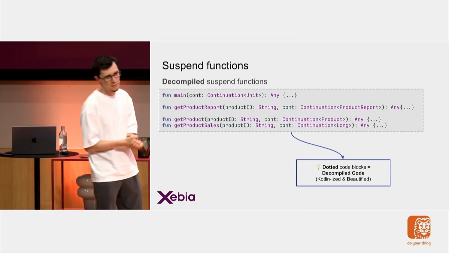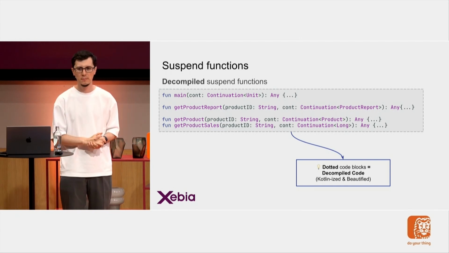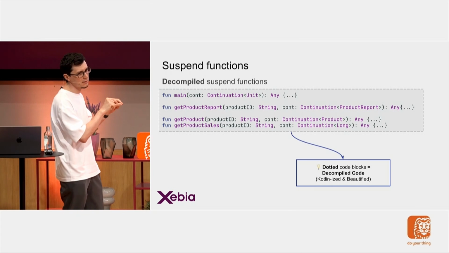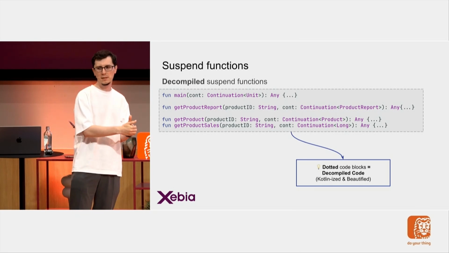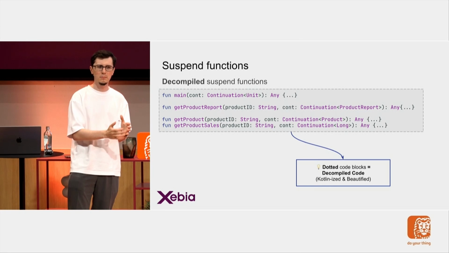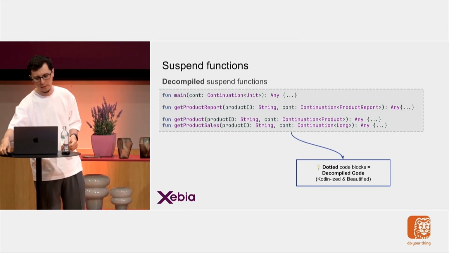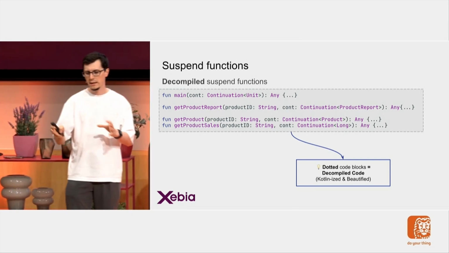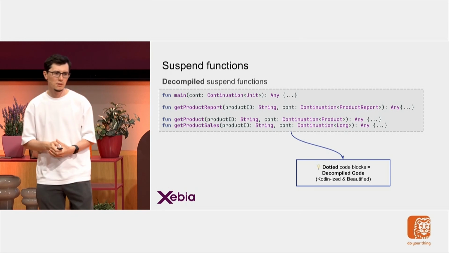The return type is Any here, and it's Object in Java. For the rest of the slides, anytime you see dotted lines, it means it's decompiled code. But I made it a bit nicer so we can understand, and more in Kotlin syntax, so it's easier for us to compare. So these are the functions I have seen, and I will try to see how they are implemented and generated by Kotlin.